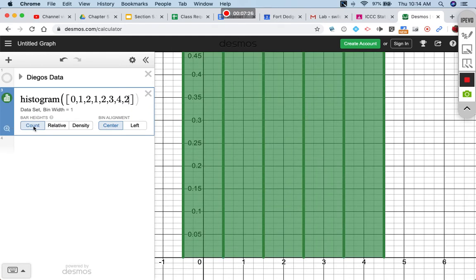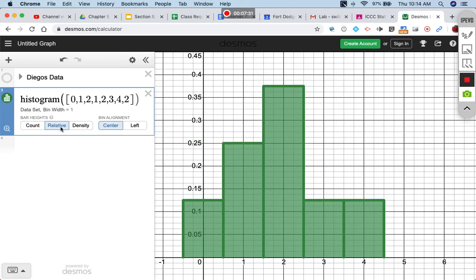Now you can give your bar height as a count or relative. When we're doing probability distributions, we're always doing the relative. Density, we're not going to mess with right now. We can do bin alignment center or left. And remember, when we're doing a histogram, if we are doing discrete data, single value grouping, then we're going to do center bin alignment, where the number is right in the middle there.